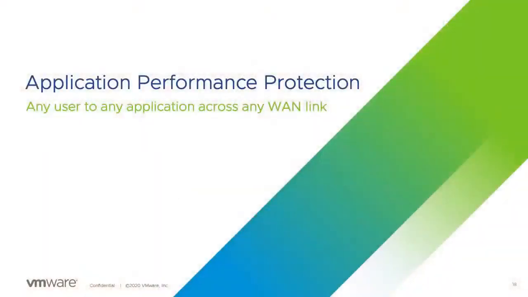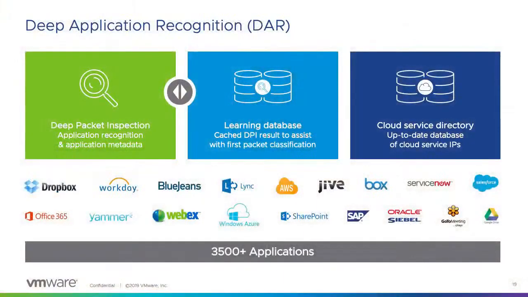Application performance protection is very important when you are thinking of moving towards that journey of SD-WAN, and you would like to have different types of links. It is not easy to protect your application over the internet link. So how do we make sure of that? We are running deep application recognition inside the edge.